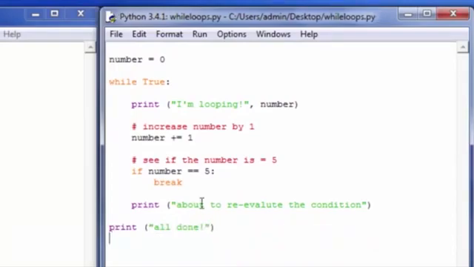So let's see if we can trace this program before we run it. Number is equal to 0, enter into an infinite loop. Print "I'm looping" with the current value of number. The current value of number is 0. Increase number by 1, number is now 1.